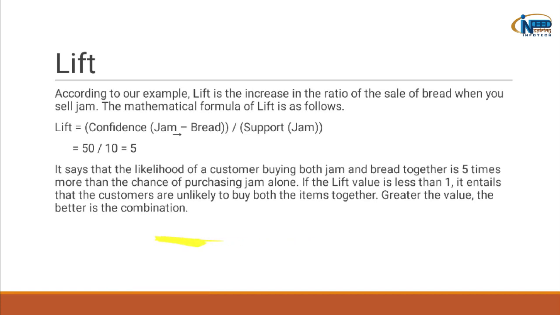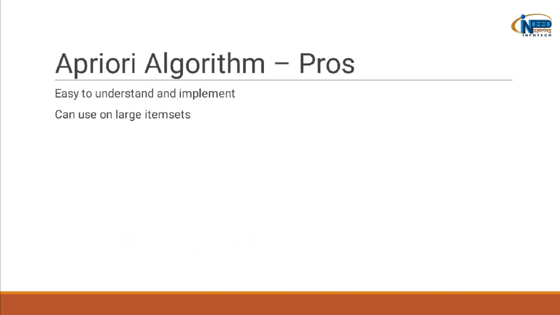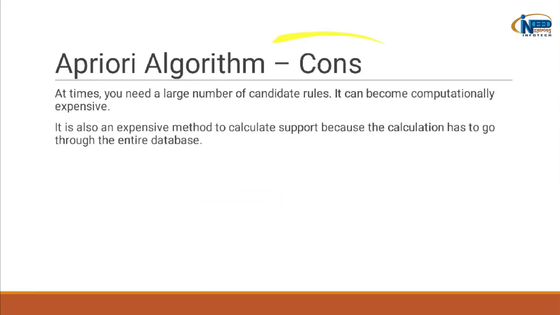Now that we have understood the concept of the Apriori algorithm, let's discuss its pros and cons. When we say good things first, we will discuss pros first. It is easy to understand and implement, and this is the thing that I like about the Apriori algorithm. It can also be used on large item sets. Now that we have discussed pros, we'll discuss cons.